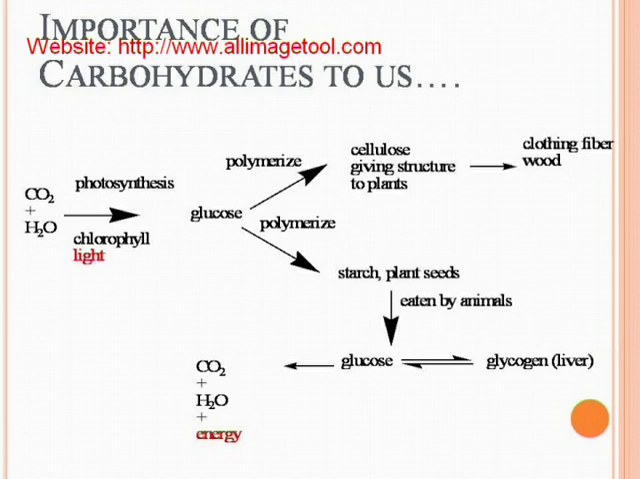Carbon dioxide along with water, in a process of photosynthesis in the presence of chlorophyll and light, gets converted to glucose. And glucose in turn gets polymerized into cellulose, giving structure to plants, which gives rise to clothing fiber and wood. Glucose also gets polymerized into starch in plant seeds, which in turn are eaten by animals, and it gets stored in the form of glycogen in the liver of animals. And in another way, glucose breaks down into carbon dioxide, water, and energy.